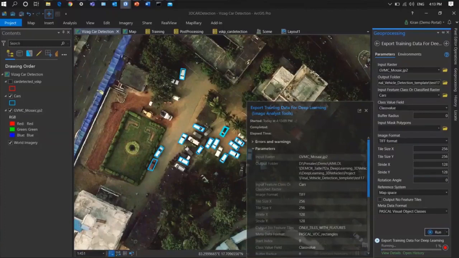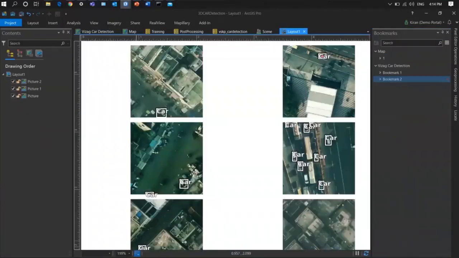These set of files we can use, and we can take this image chip. And here you can see these are the cars. So now I can go to the training exercise using the ArcGIS notebook. Here I am leveraging the single shot detector and DeepLab to train the entire model.